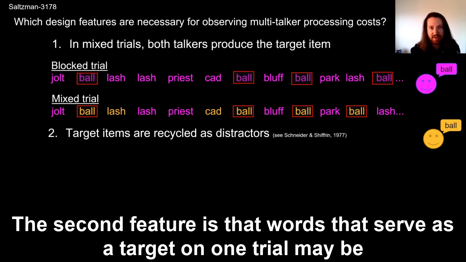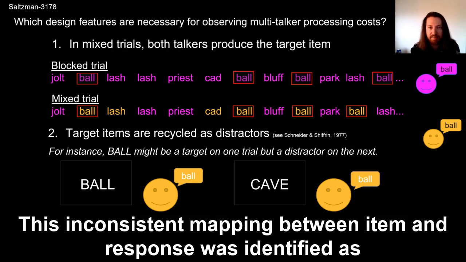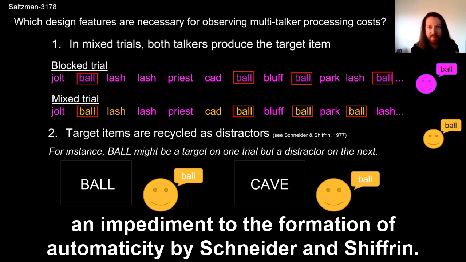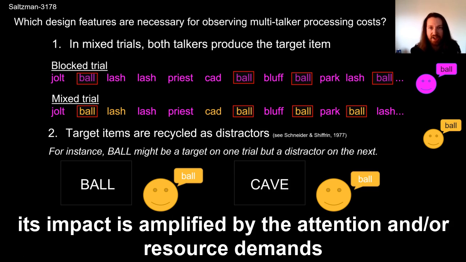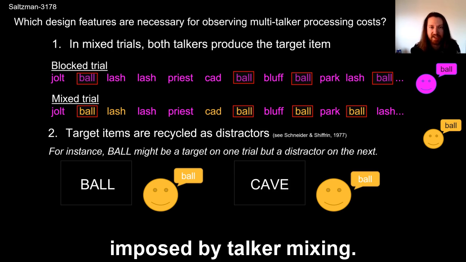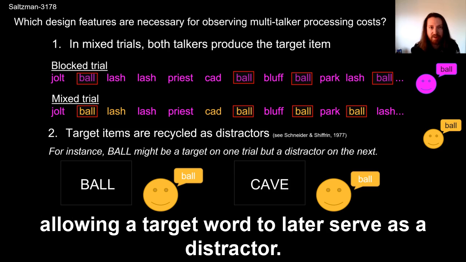The second feature is that words that serve as a target on one trial may be recycled later as a distractor. This inconsistent mapping between item and response was identified as an impediment to the formation of automaticity by Schneider and Shiffrin. Though this target recycling is true of both the blocked and mixed talker trials, it may be that its impact is amplified by the attention and/or resource demands imposed by talker mixing. We will create consistent mappings between item and response by never allowing a target word to later serve as a distractor.